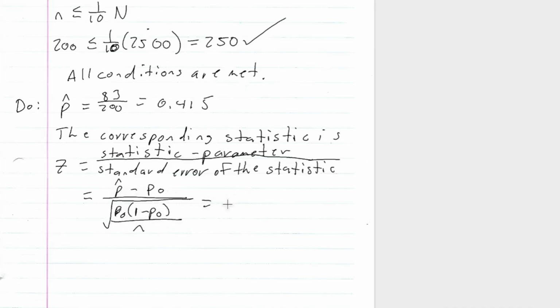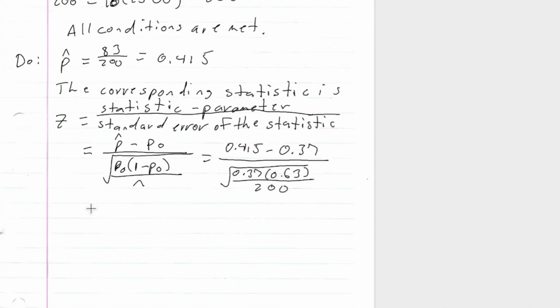So remember, p hat was 0.415. Our null was 0.37, over the square root of 0.37 times 0.63 all over 200. And that gives me a z statistic of 1.32.